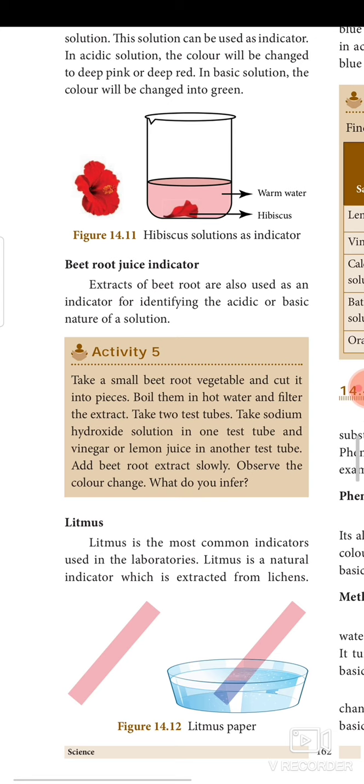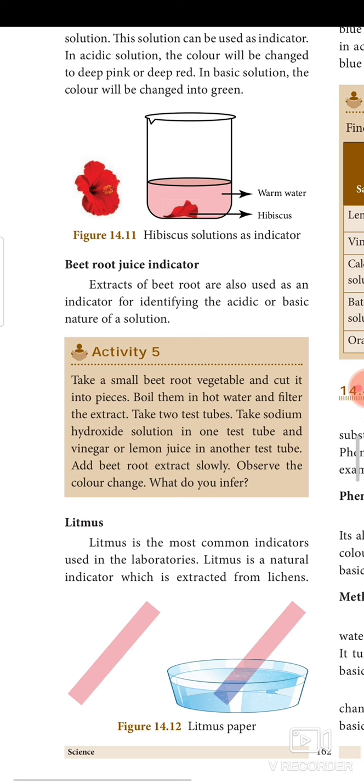Next, litmus paper. Litmus is the most common indicator used in the laboratories. Litmus is a natural indicator which is extracted from lichens. It is available in the form of the solution or in the form of strips prepared by absorbing litmus solution on filter paper. It is either red or blue in color. Blue litmus paper turns red in acidic solution and red litmus paper turns blue in the basic solution.